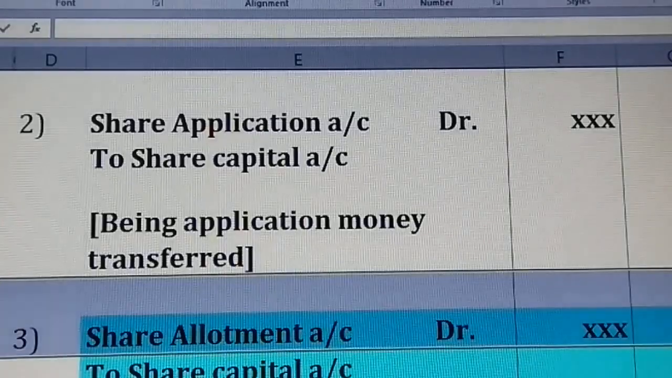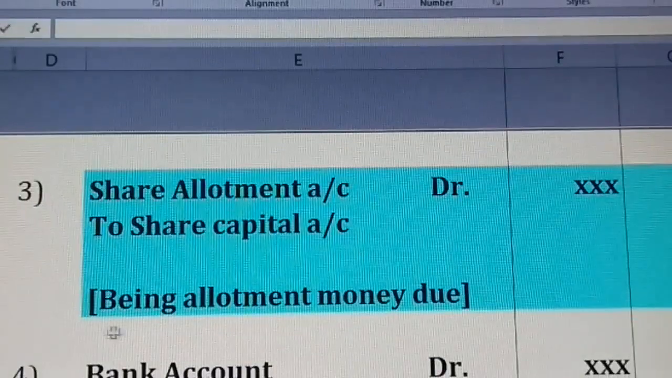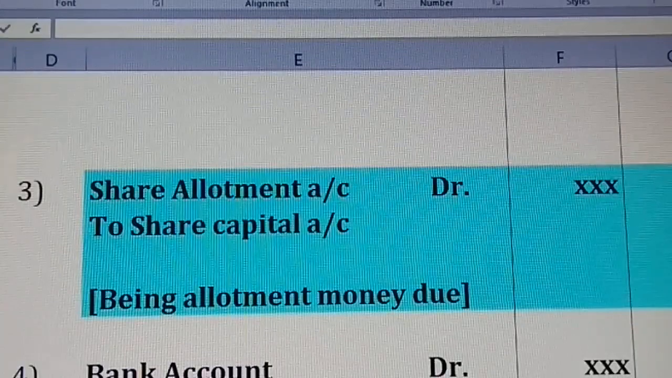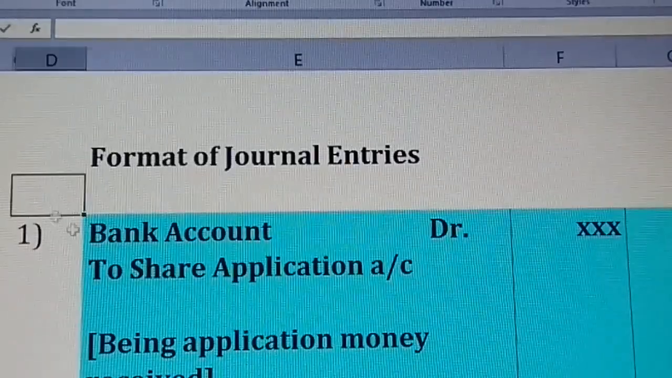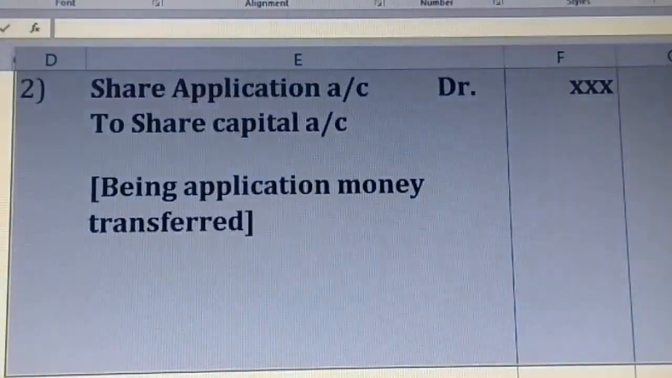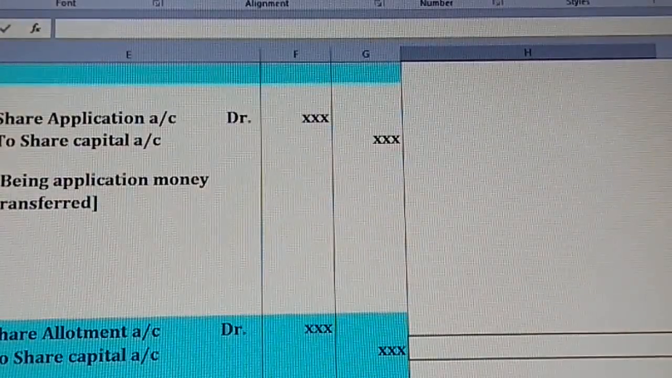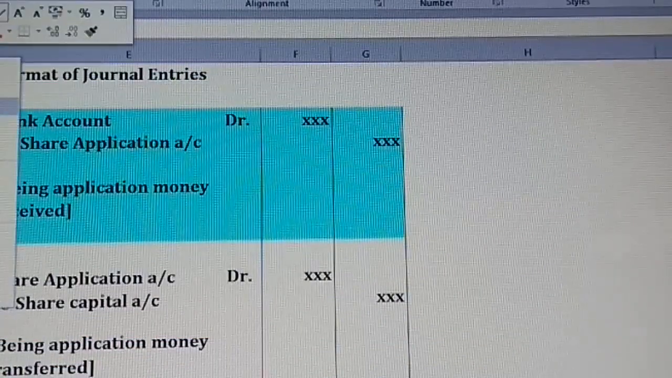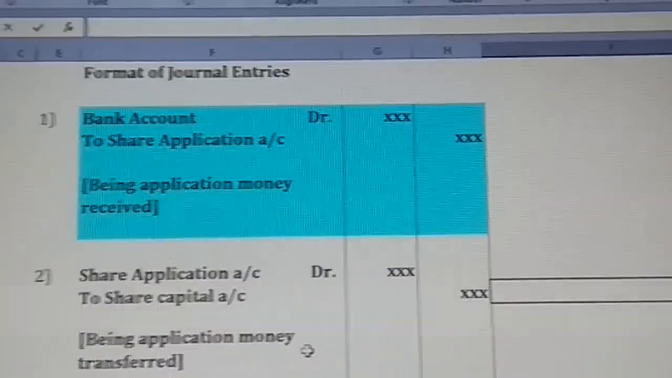Next, the third. Now just observe the first two entries, very important, very much important. And just concentrate on what's given here. The first two entries are very much important.